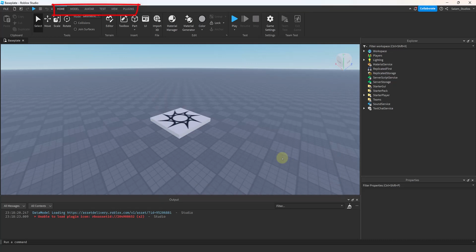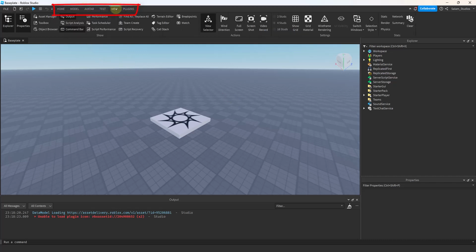Now, let's talk about the tabs over here. We have 6 overall tabs. When you create a script or create a new object, or what do they call it, a new instance, a new tab may pop up that is related to that instance. We call whatever you create on this IDE an instance. Now there are 6 tabs: Home, Model, Avatar, Test, View, Plugins.